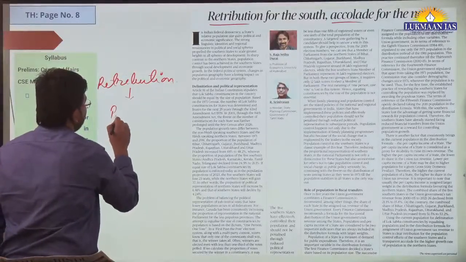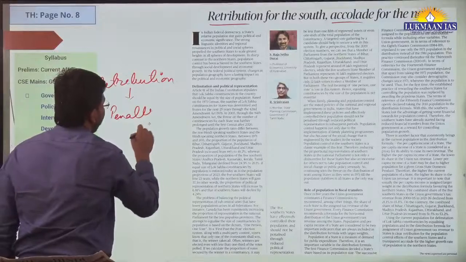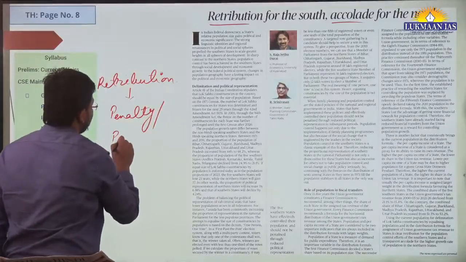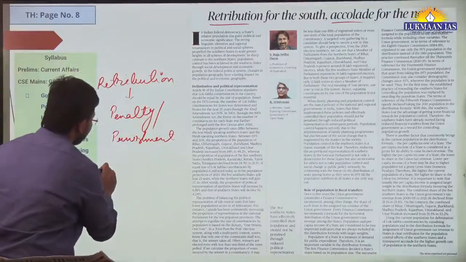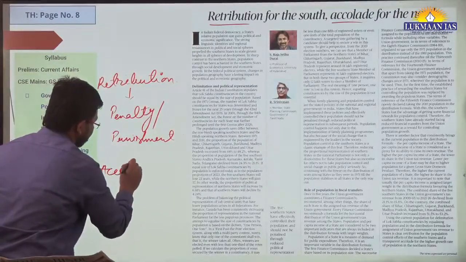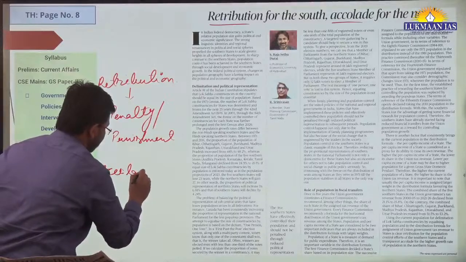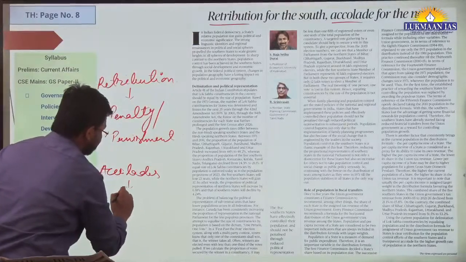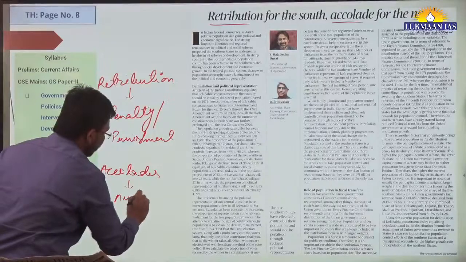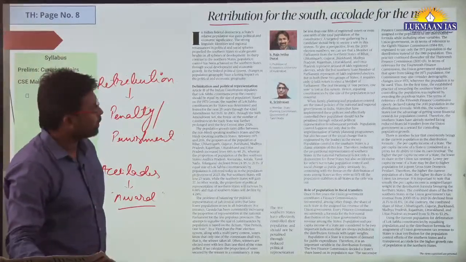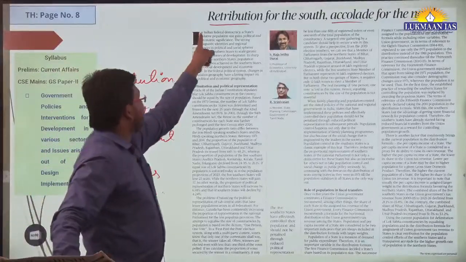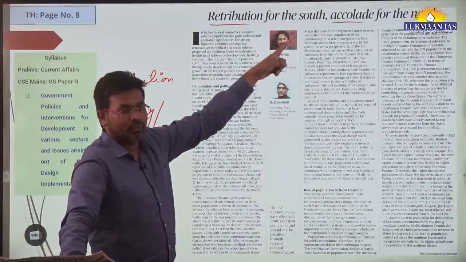And accolades means giving some sort of award. So in this article the author says that penalty for the south and awards for the north.